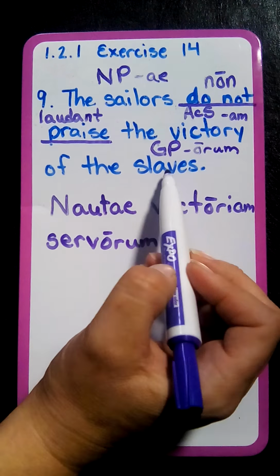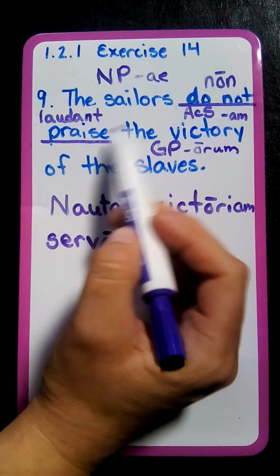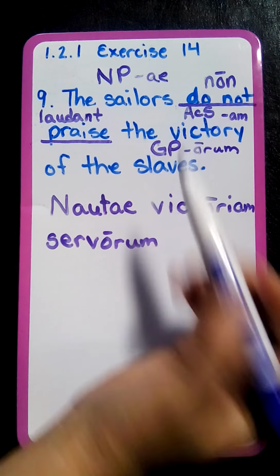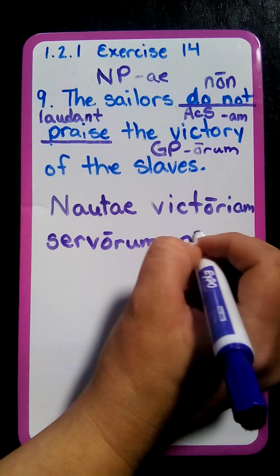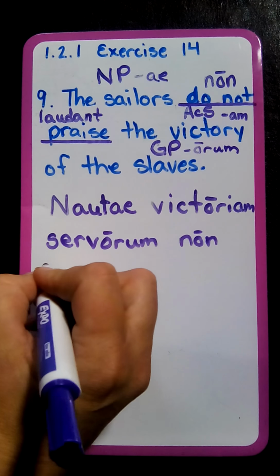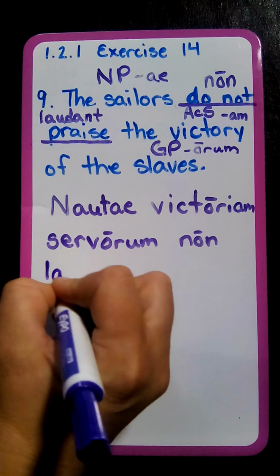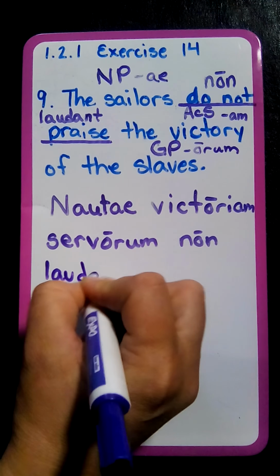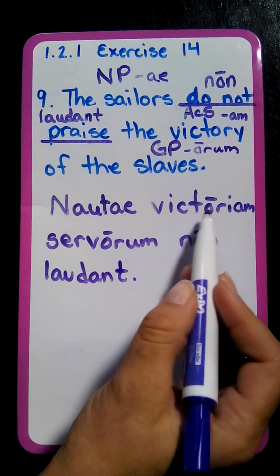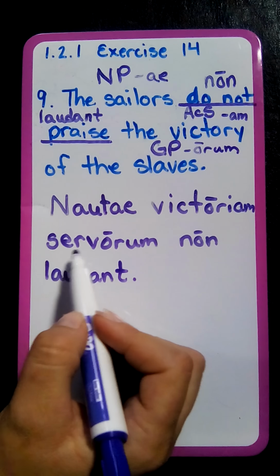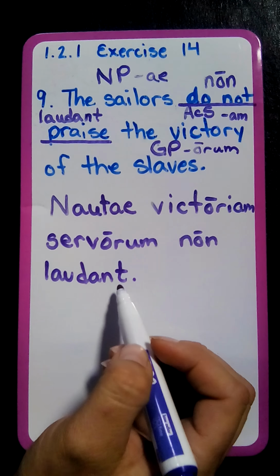Now that we've gotten to the end of the sentence, we can go back and put our verb and our verb modifier in. So we're going to put non, which needs to stand before the verb, now laudant. So there we have it. Nautae victoriam servorum non laudant.